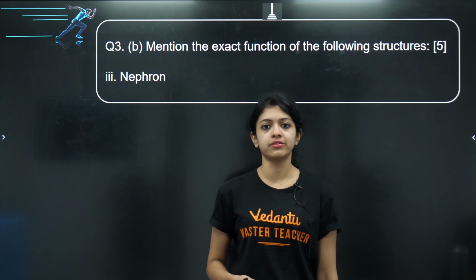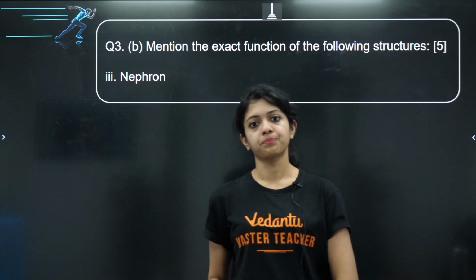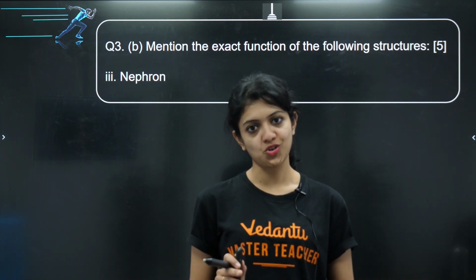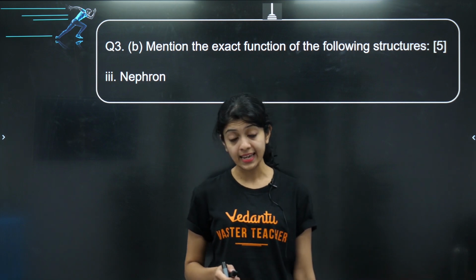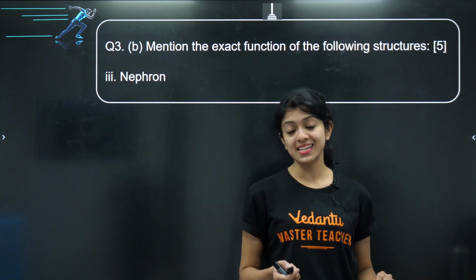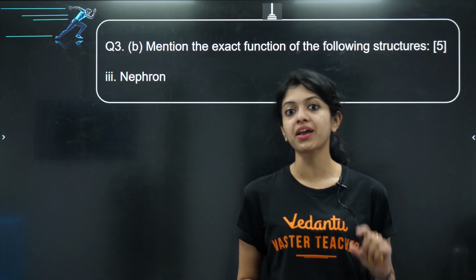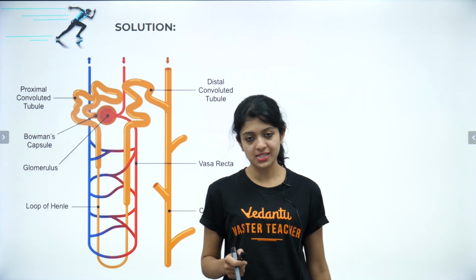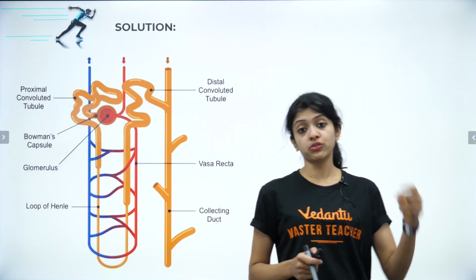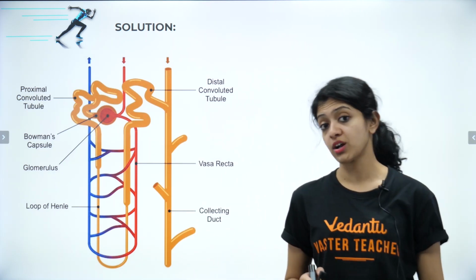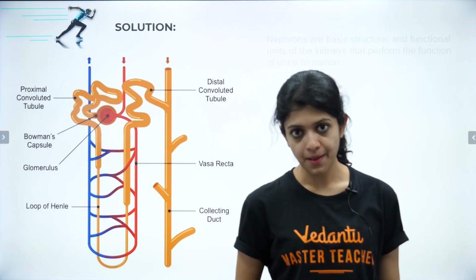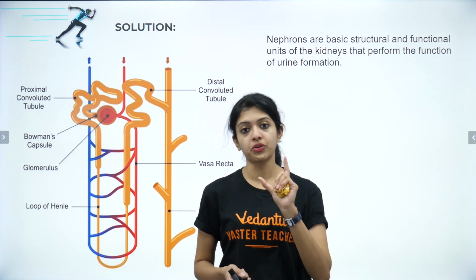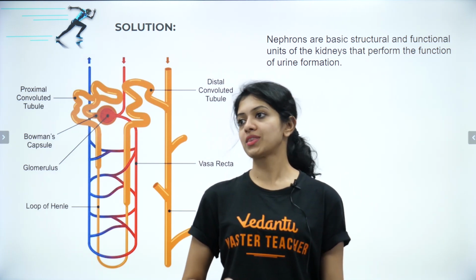Now nephron. Yes, what is the nephron? As long as you don't get confused between nephron and neuron, it's all right. Nephron is basically the smallest or the basic structural and functional unit of your kidneys. What does it do? Remember that complex process that we discussed. Mechanism of urine formation. Yes. So what is the function of the nephron? It is urine formation. It performs the function of urine formation. Okay. So that is also done.